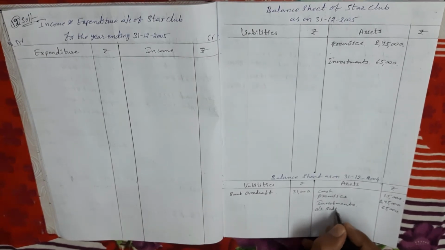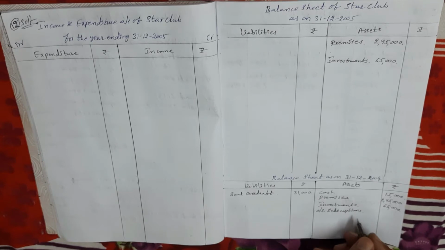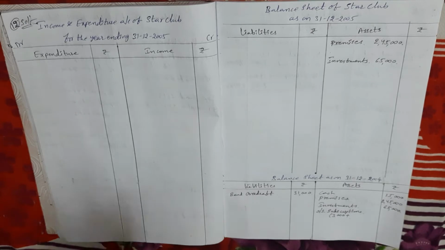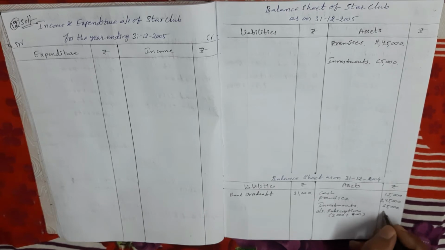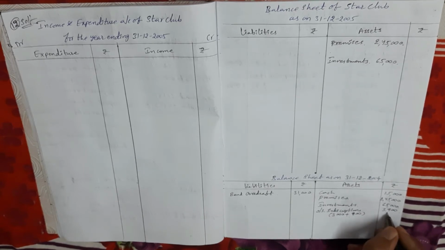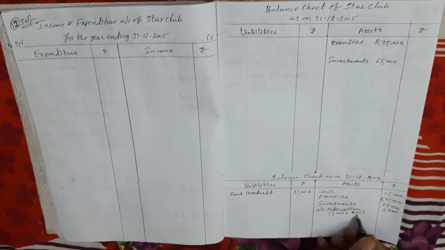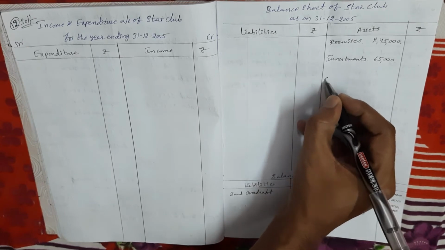Outstanding subscriptions. My dear, outstanding subscriptions of last year, the amount in the receipts and payments account is given as 3,000, but not only 3,000. In additional information, they mentioned that last year's amount is still due, 900 rupees. So the total last year due amount is 3,000 plus 900, that is 3,900. Out of 3,900, in the present year we collected 3,000 rupees. After collecting the 3,000 rupees, still 900 rupees is due. In the current year also that amount is due. So again it comes in the current year balance sheet, asset side.